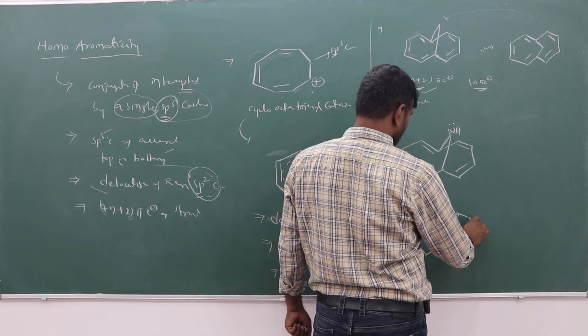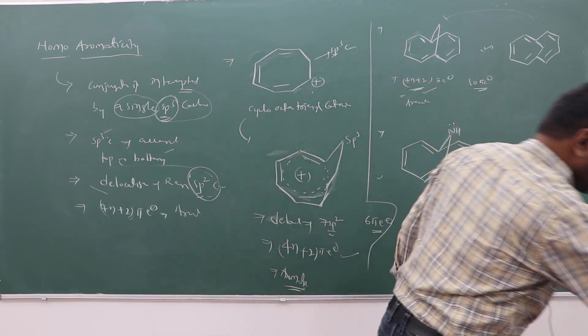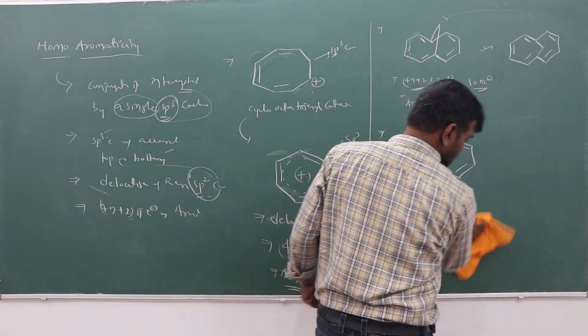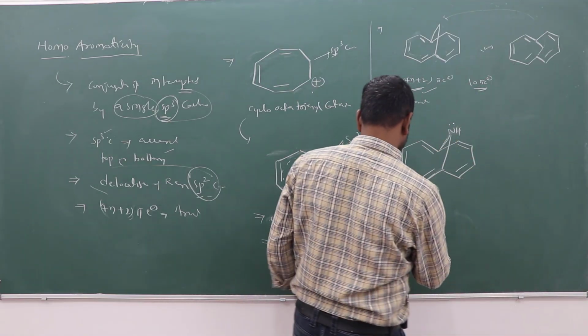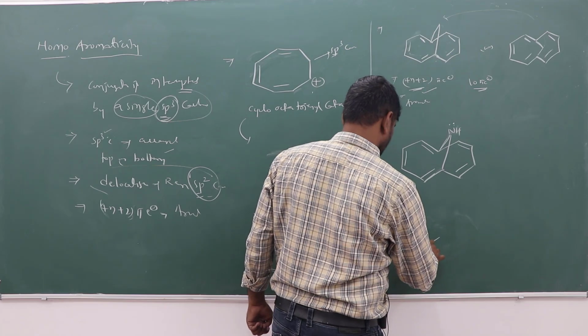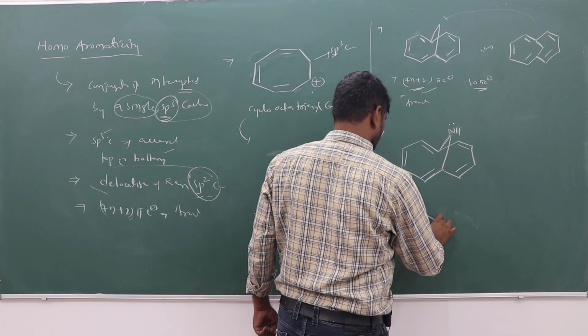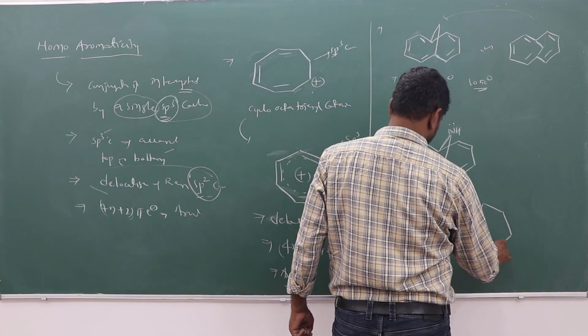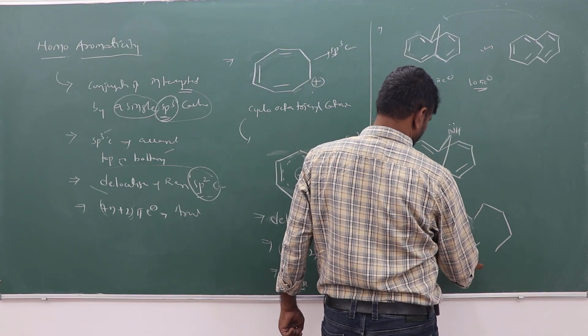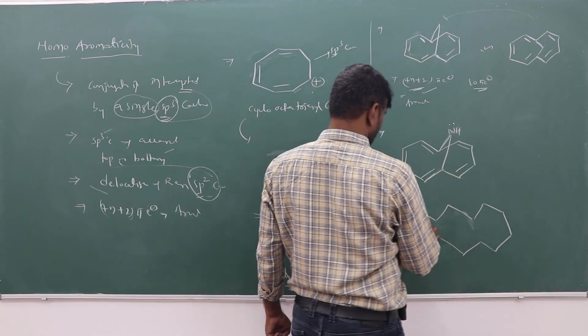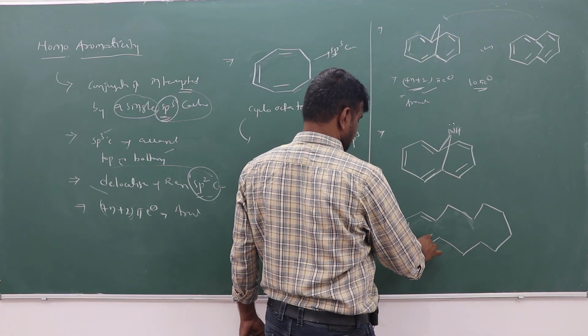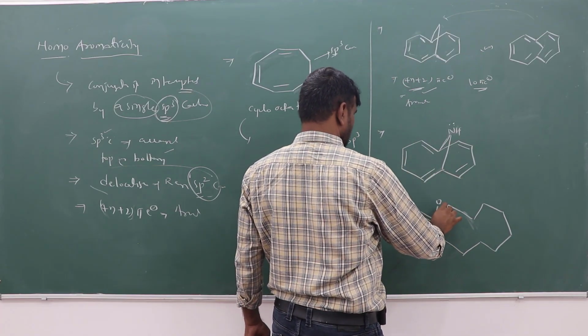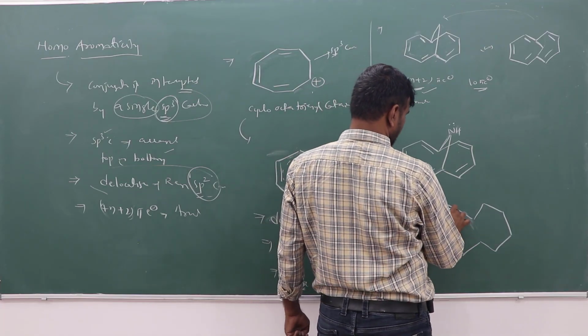Next, suppose another example, another compound. Oxygen, if it is there.